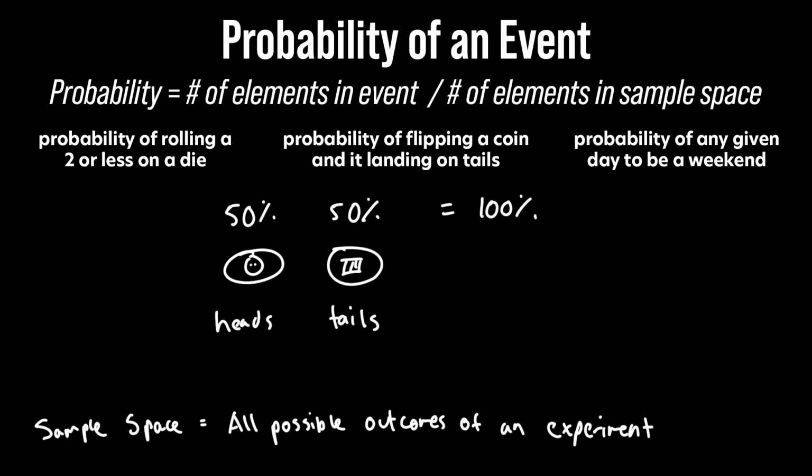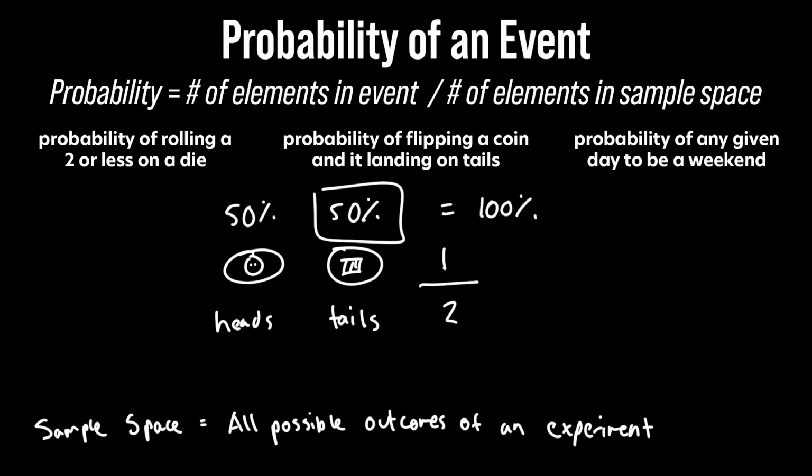This actually answers the second prompt, the probability of flipping a coin and it landing on tails. Well, it's going to be the number of elements in the event divided by the number of elements in the sample space. The number of elements in the event is tails, and tails is one event. So tails is 1, and the sample space is 2, because the sample space consists of heads or tails. So our answer is going to be 1/2, which is equal to 50%.